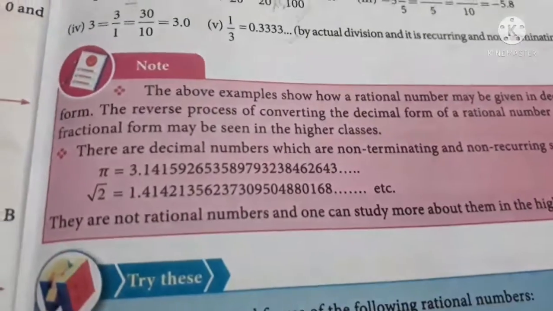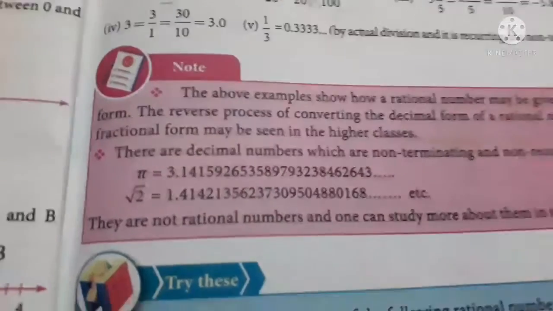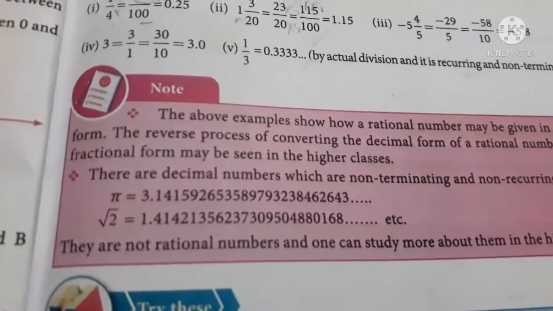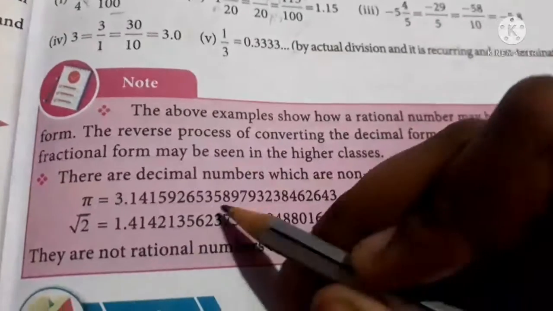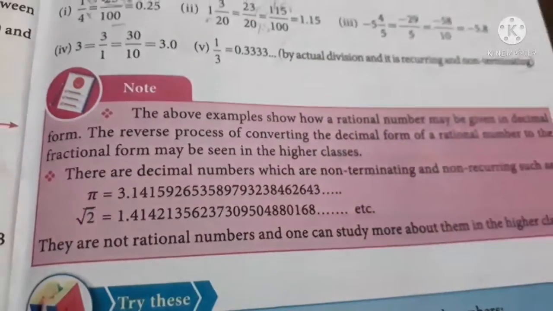Not only 1 by 3, we have some other numbers which are recurring and non-terminating. They are pi. Pi means 3.14, like that. Here you had only 3, here you had different numbers. So this value is called pi.